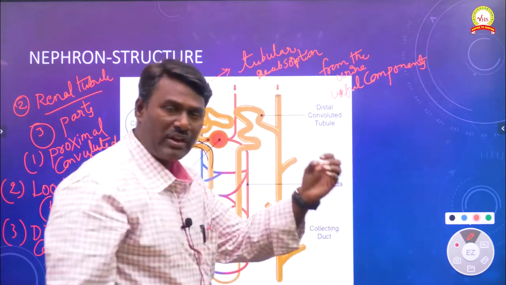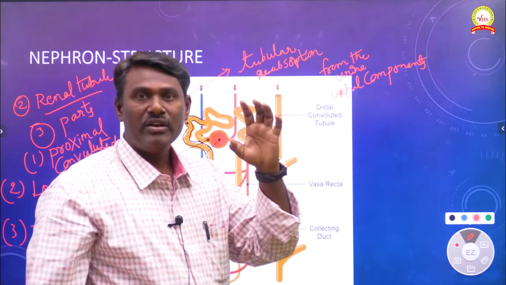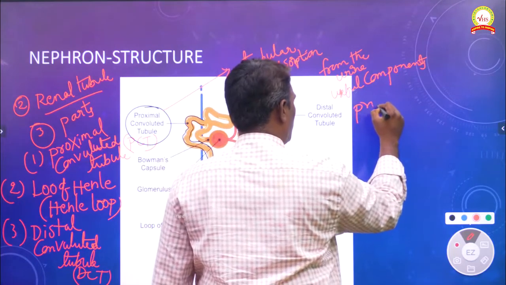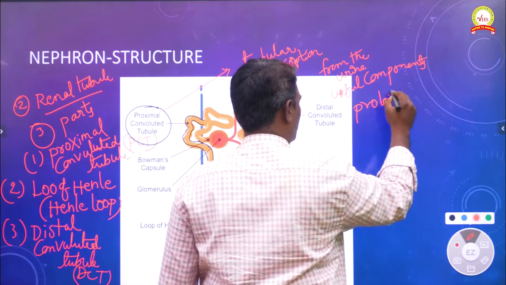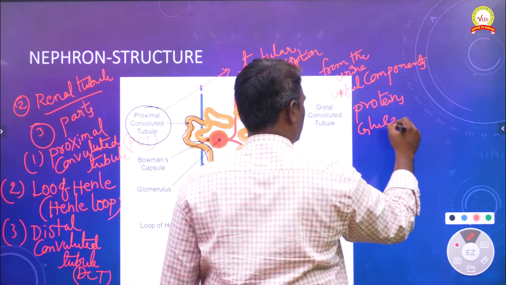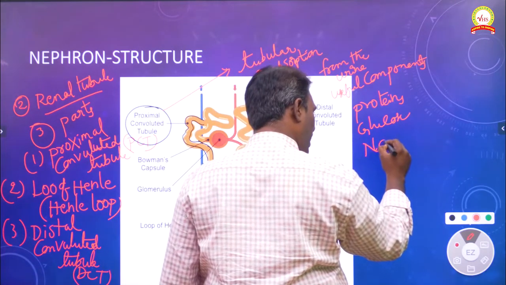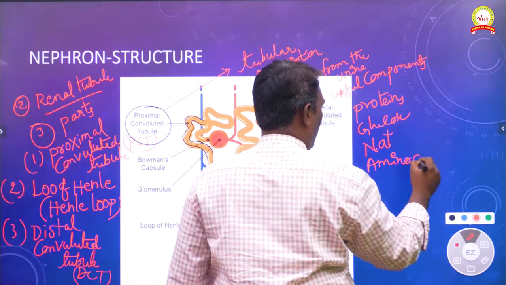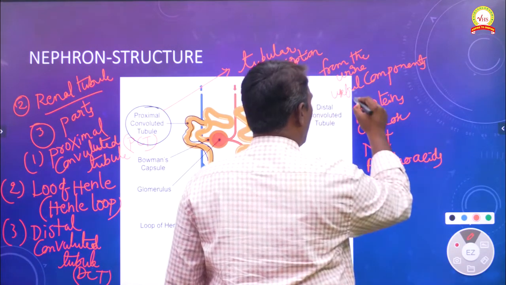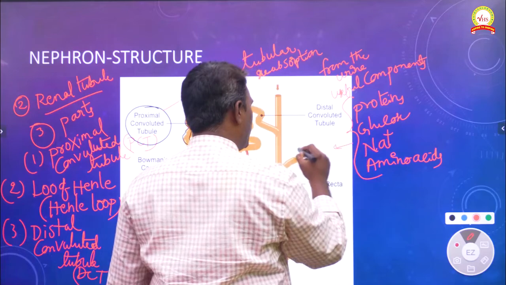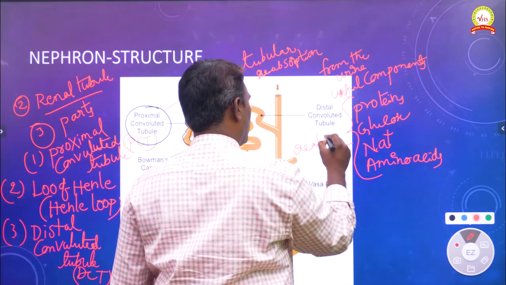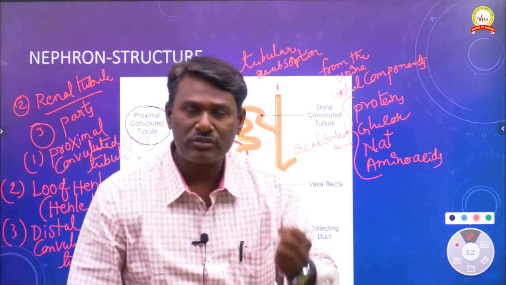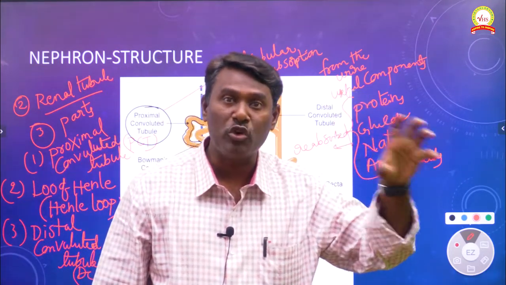The useful components include proteins, glucose, sodium salts, and amino acids. All these useful components are reabsorbed from the urine.